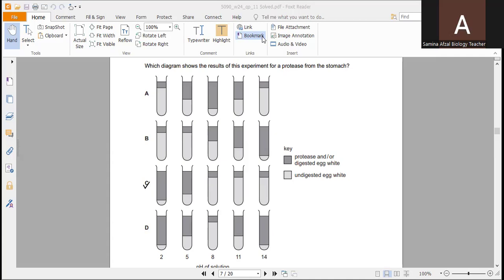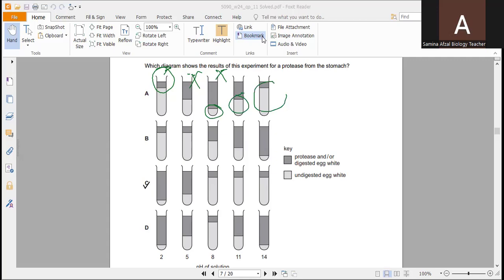Protease will break down the protein, so it means there is no breakdown in this test tube at pH 2. Again, you can see over here a small quantity of egg white is there.